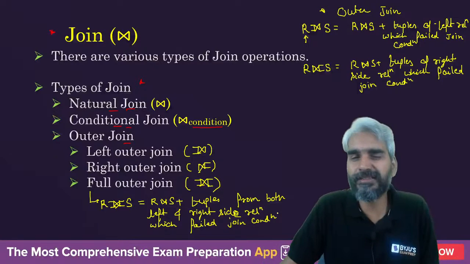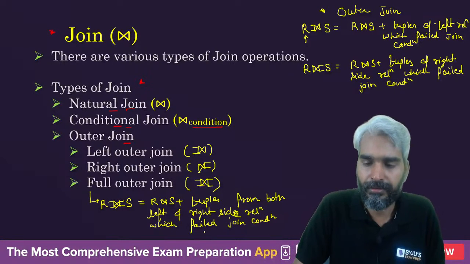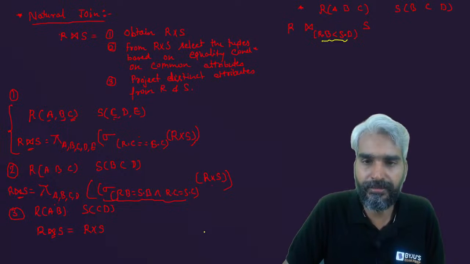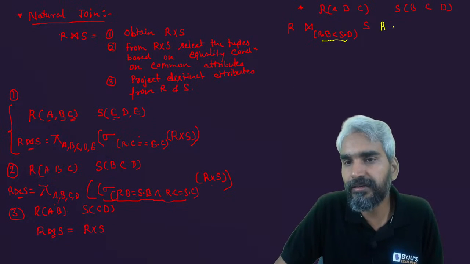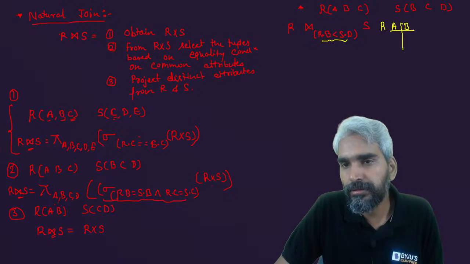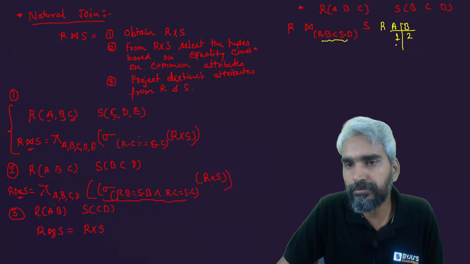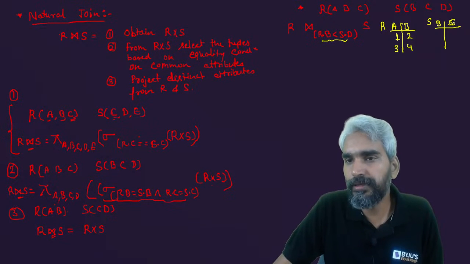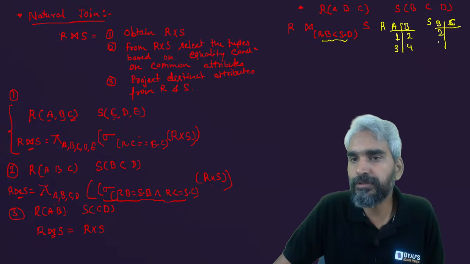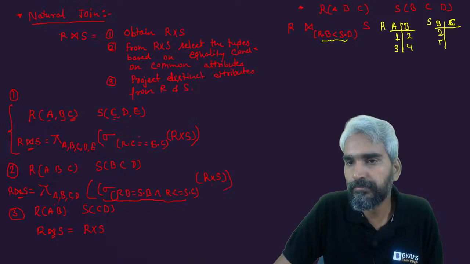Right. So let me give you a simple example. Let's try to understand the natural join or outer join. Let's assume that R is a relation which consists of two attributes A, B, and the values are 1, 2, 3, 4, and S is a relation which consists of two attributes B and C, and let's assume the values are 2, 6, 5, 2, whatever.